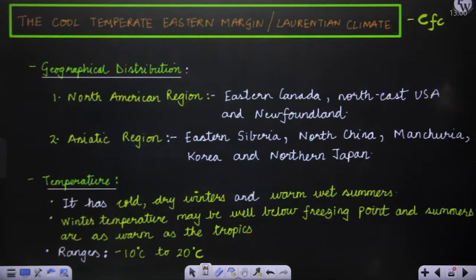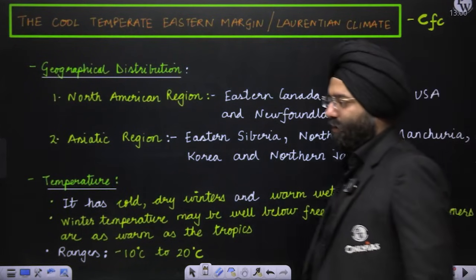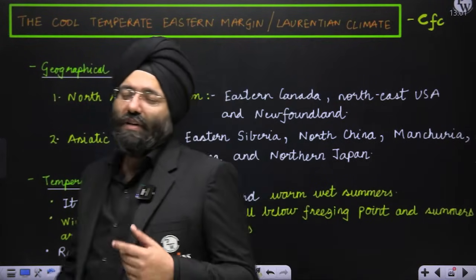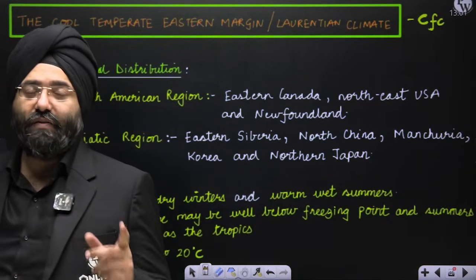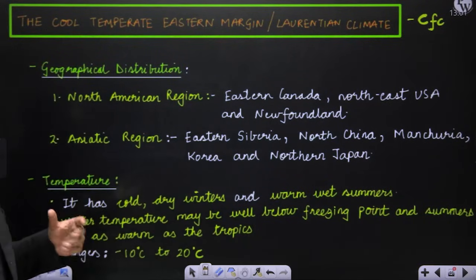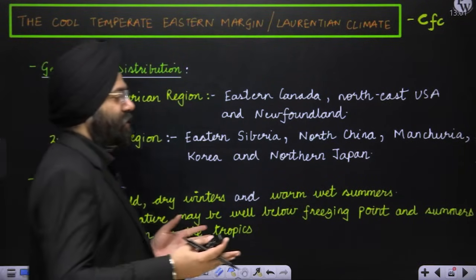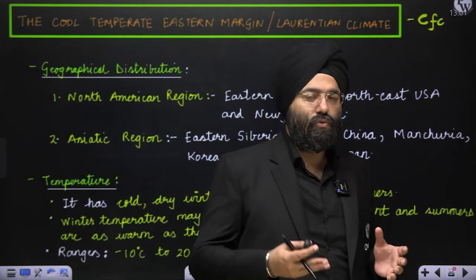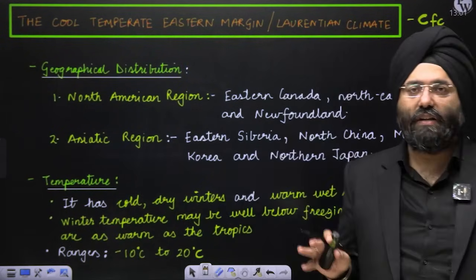Okay, let's move ahead. The cool temperate eastern margin, Laurentian type, is denoted by CFA. UPSC can ask you about the Laurentian type; it has been asked previously also. At that time you might not have heard the word, what is Laurentian type of climate, so it is very difficult to attempt. That is why I have covered everything very clearly here.